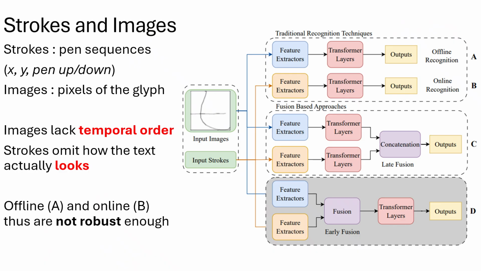For handwritten text understanding, there are two possible modes of input: strokes and images. Strokes are pen sequences of X, Y, and pen up or down, while images are pixels of the glyph. The images capture texture, shading, serif shapes, basically appearance, but they lose temporal order. Strokes, on the other hand, capture pen dynamics, that is how the character is traced, but they lose appearance details. Hence, each alone is brittle under writer variability. Hence, offline, denoted as figure A, and online, denoted as figure B, pipelines are not robust enough.